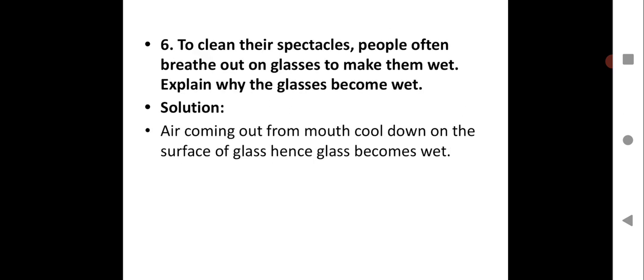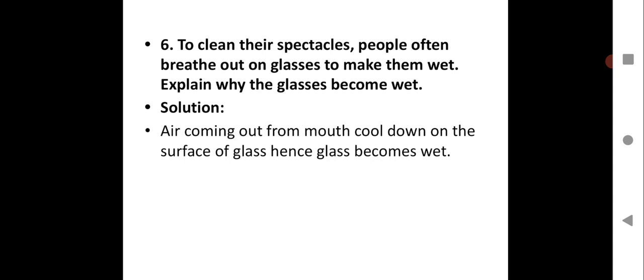We will go for question number 6. To clean their spectacles, people often breathe out on glasses to make them wet. Explain why the glasses become wet. This is a very common observation in your day-to-day life. You must have seen this, children. So what happened? Air comes out from the mouth when you're breathing out.